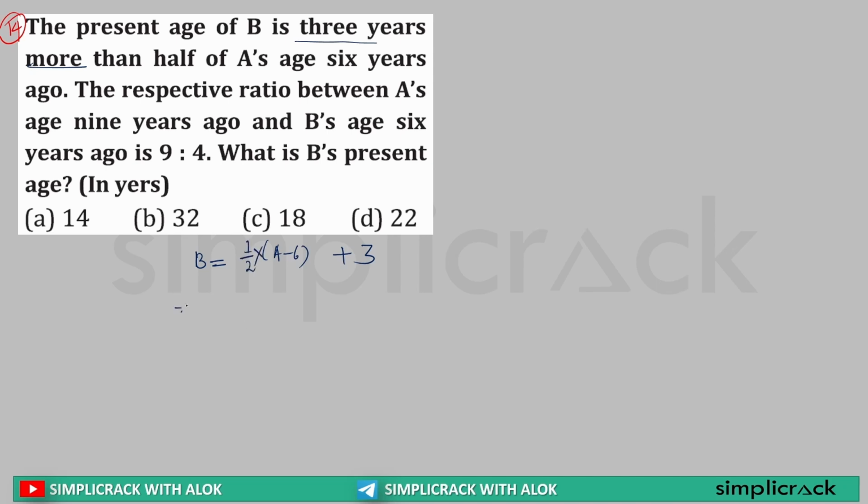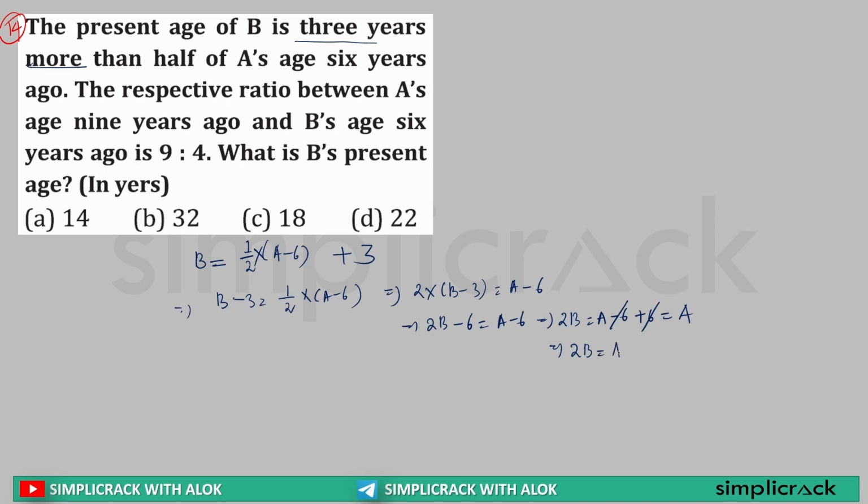Now this can be written as B minus 3 is equal to 1 by 2 into (A minus 6), or 2 into (B minus 3) is equal to A minus 6, or 2B minus 6 is equal to A minus 6. This can be solved as 2B is equal to A minus 6 plus 6, so this is A. So 2B is equal to A.